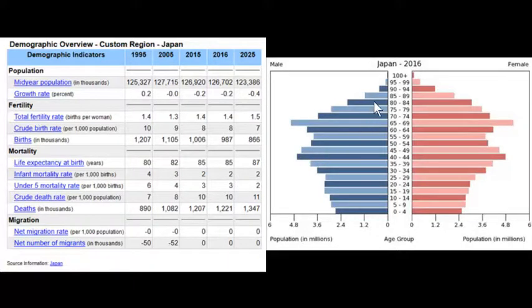Now, looking over at the population pyramid, we can see some trends. First off, we look at some sex ratio imbalances. Now, we don't really see much of a sex ratio imbalance until we get above the age of 60, especially when we get to 65 and above, 70 and above. That's when you really notice there's more women than men. What's going on there? Conflict, for sure. We think about World War II. Obviously, men were more engaged in conflict than women. But don't say that, there's definitely a lot of Japanese women who lost their lives during World War II. But definitely men, we can see that sex ratio imbalance.